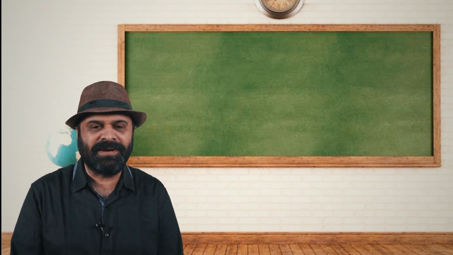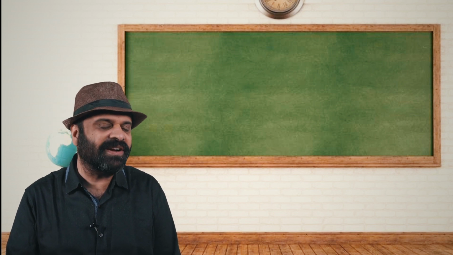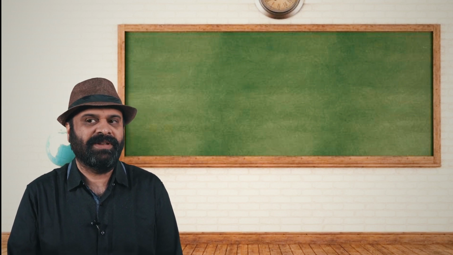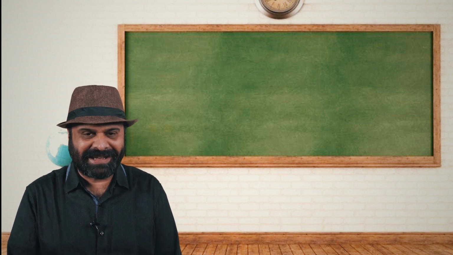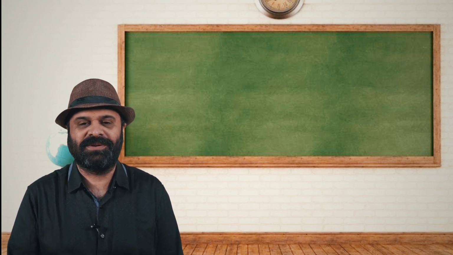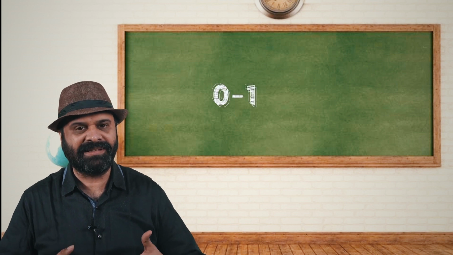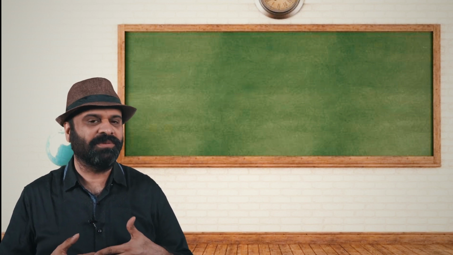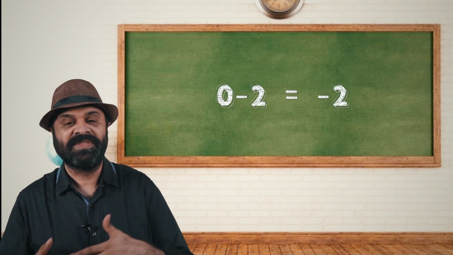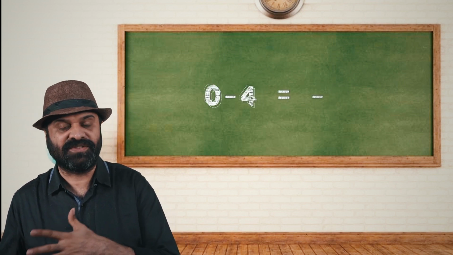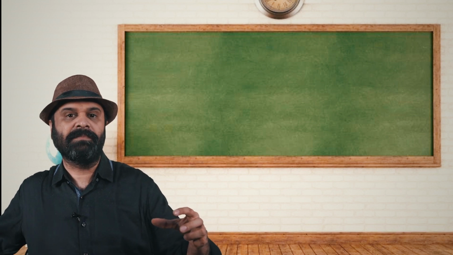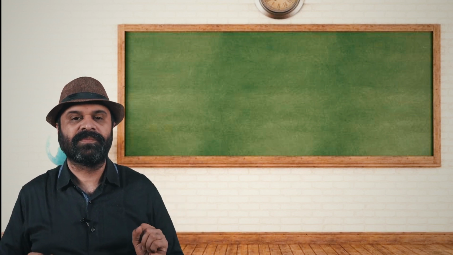So look at these set of numbers. Are you seeing some numbers now with minus in front of them? So we said 0 is less than 1. We are now talking about numbers that are less than 0. So after 0, what is 0 minus 1? Minus 1. 0 minus 2 is minus 2. 0 minus 3 is minus 3. 0 minus 4 is minus 4. So you can still stretch the numbers less than 0.